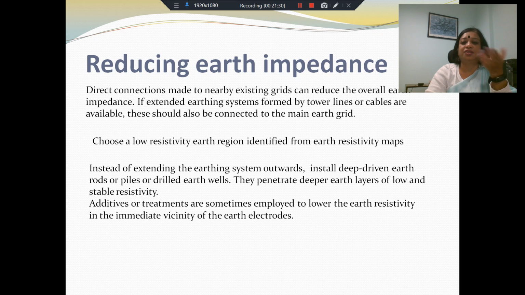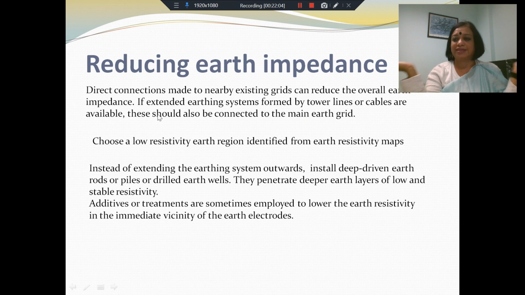We have figured out several ways of trying to reduce the fault current. There are other ways which we have not discussed. We have discussed various earthing conditions. As I mentioned, we don't really spend so much time trying to reduce the earth impedance, but there are some small ways in which it can be easily reduced. If you make connections not only to the earth, but also additional connections to nearby existing grids, you're spreading out the earthing system, and this can reduce the overall earth impedance.